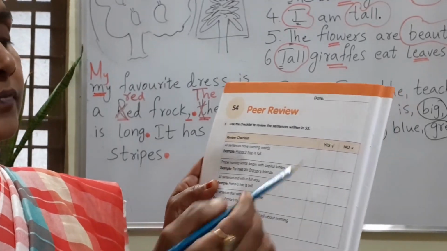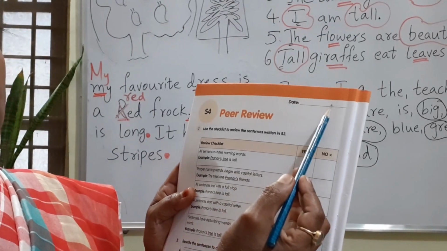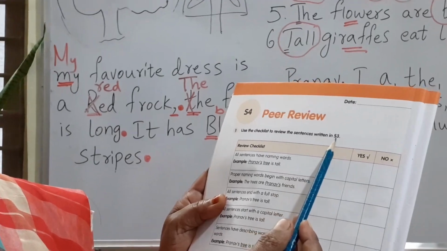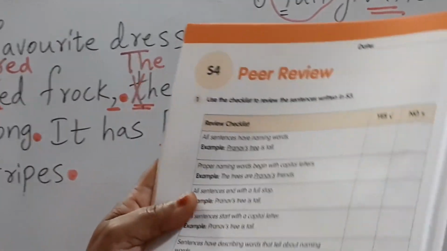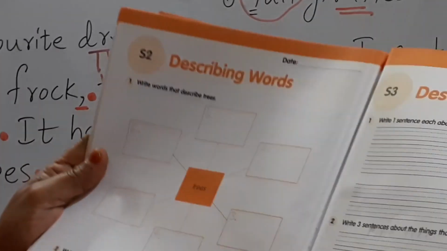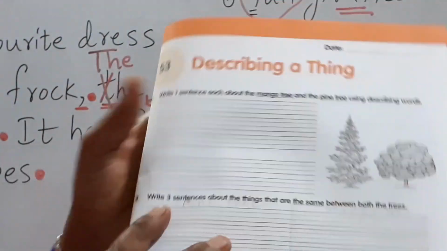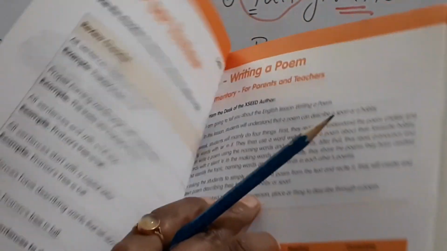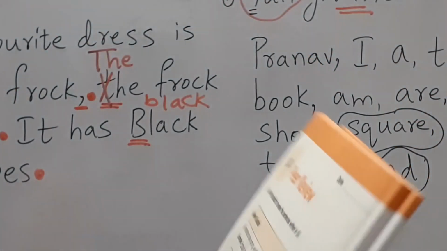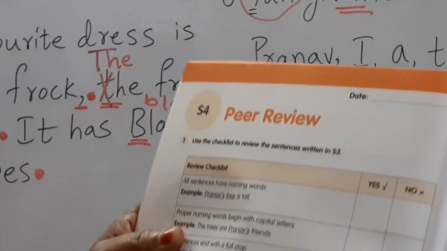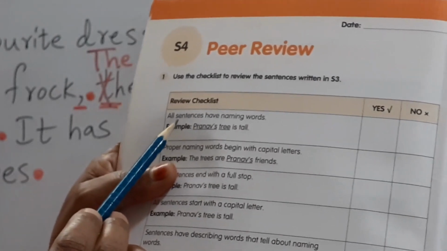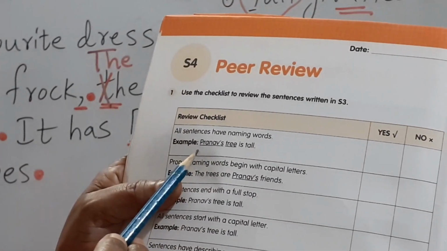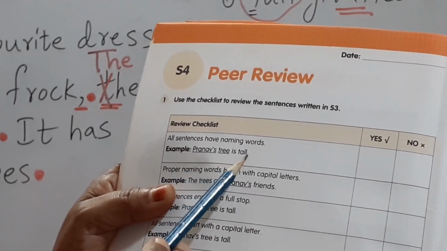Here the same date you should write down, and use the checklist to review the sentences written in S3. In S3 you have written some sentences, no? Here you have written the sentences. So what you have to do is check whether you have done it correctly or not. So what is the first one here? All sentences have naming words. Example, Pranav's tree is tall.